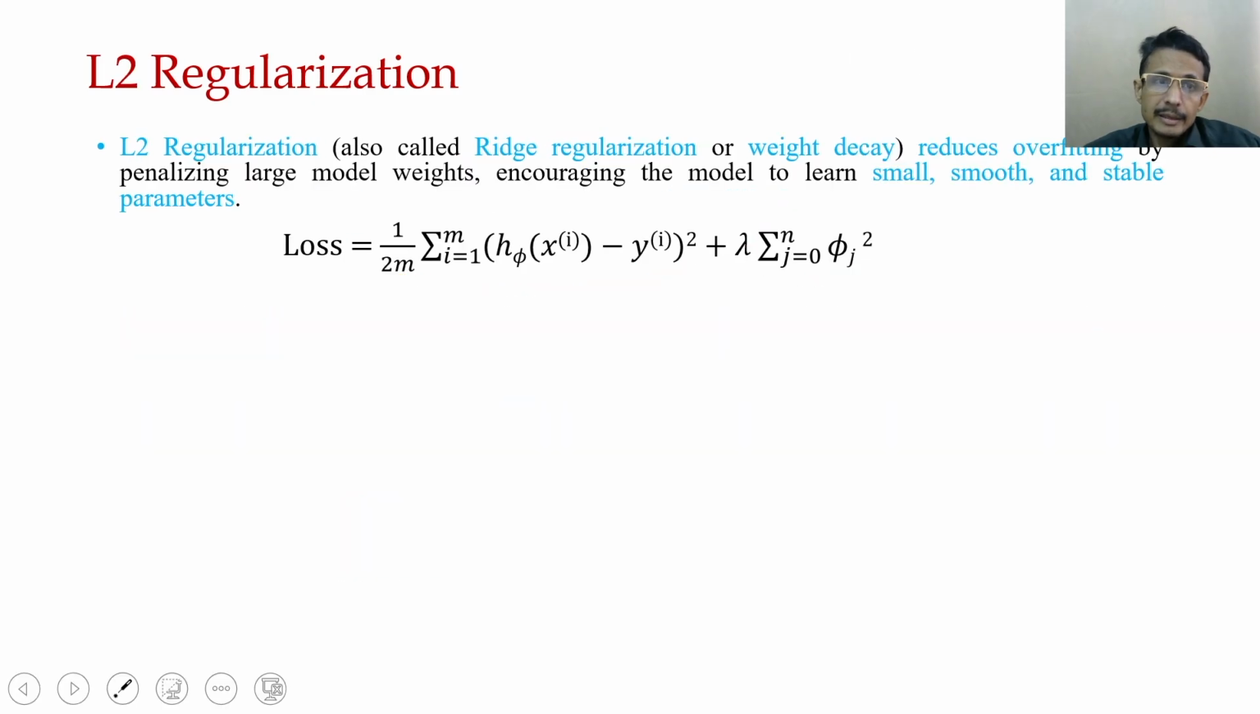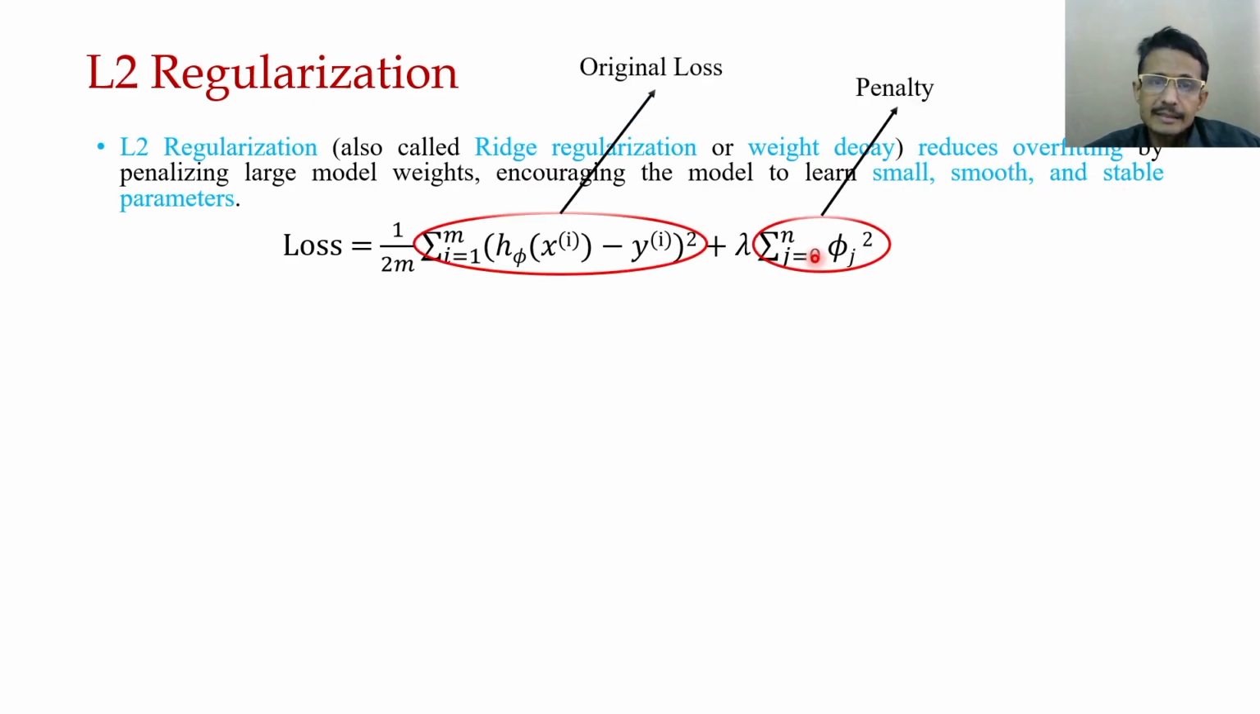Now come to L2 regularization. L2 regularization, so-called ridge regularization or weight decay, reduces overfitting by penalizing large model weights. This encourages the model to learn small, smooth and stable parameters. In this case, this is the original loss and this squared term is the penalty.